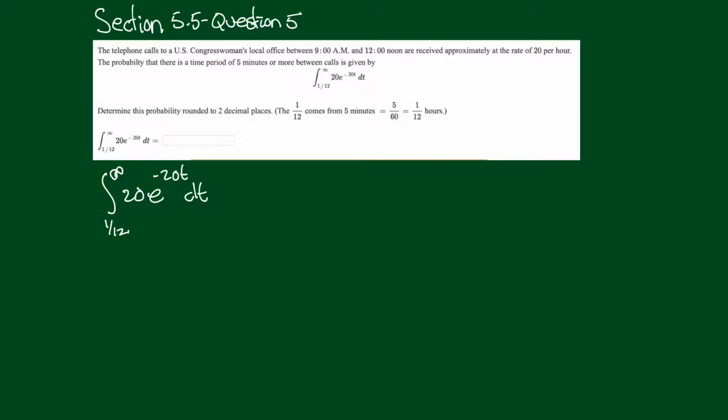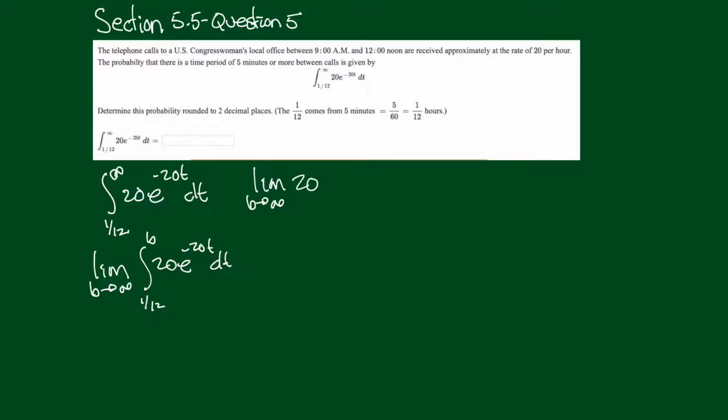So we're going to rewrite this right away as the limit as b goes to infinity of the integral from 1/12 to b of 20 e to the negative 20t dt. This is going to give us the limit as b goes to infinity of, all right, now let's evaluate this.